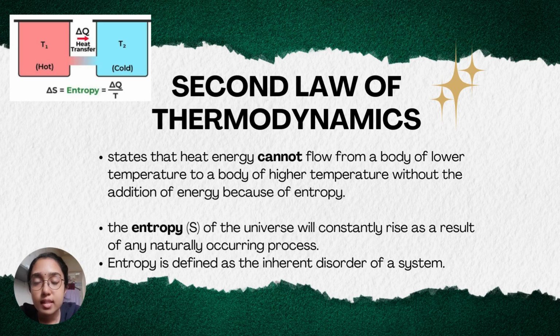Now let me explain in more detail what the second law of thermodynamics really states. It states that heat energy cannot flow from a body of lower temperature to a body of higher temperature without the addition of energy, because of entropy. Entropy is basically the measure of randomness of a system, and it will constantly rise in the universe as a result of any naturally occurring process. Mathematically, we can represent this by delta S universe is more than 0, which means that the change in the entropy of the universe is more than 0.